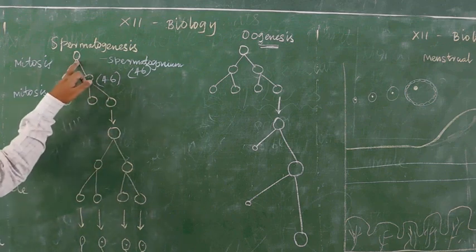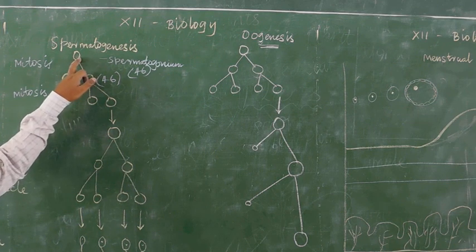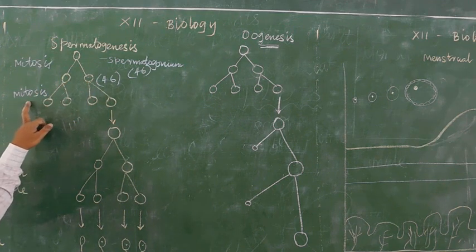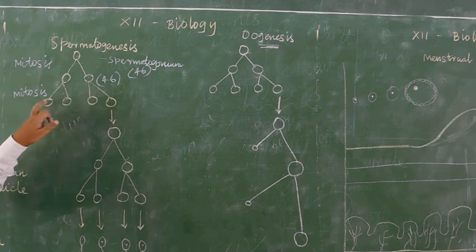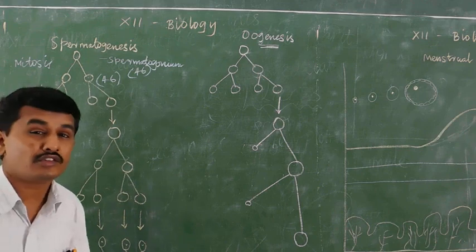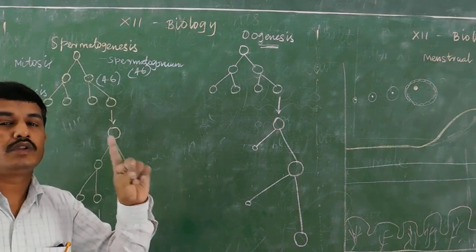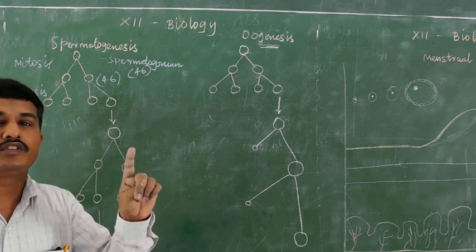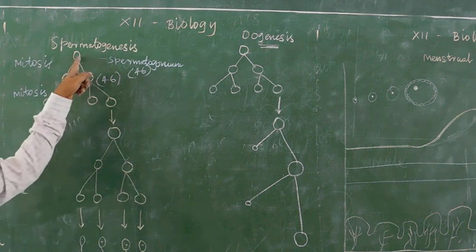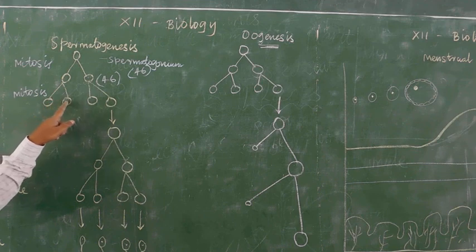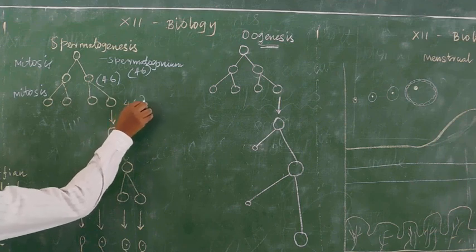After the mitosis process, one spermatogonium develops into two spermatogonium. Again the mitosis process takes place. During mitosis one cell is divided into two; during meiosis one cell is divided into four. Here one cell is divided into two, that is mitosis. Again this cell is divided into two, mitosis. Here also mitosis. So each cell contains 46 chromosomes.